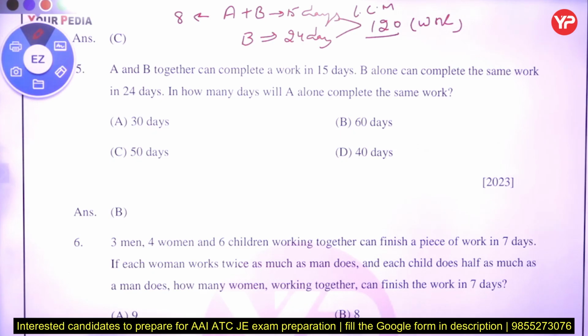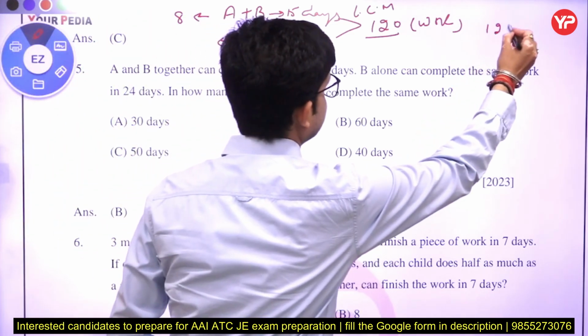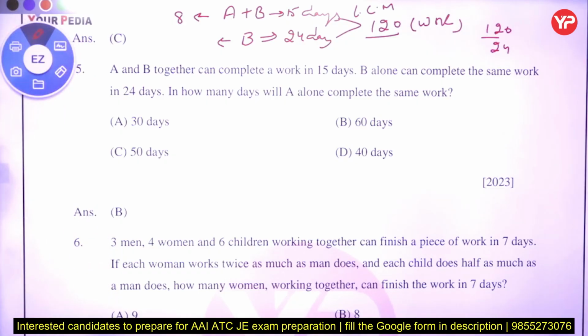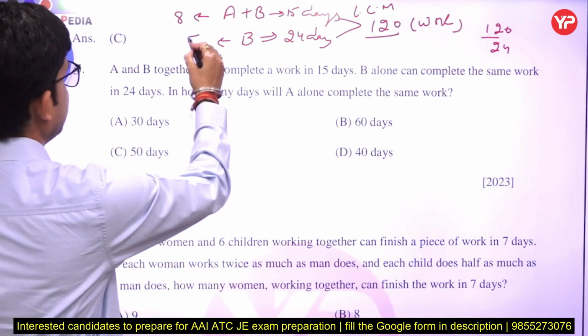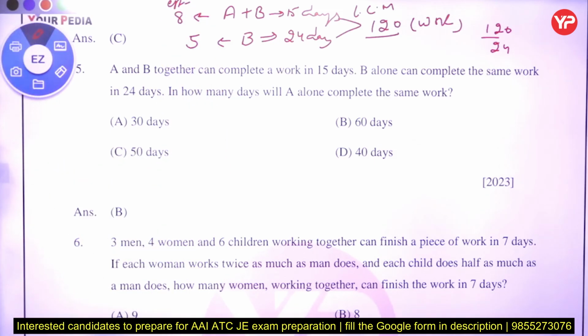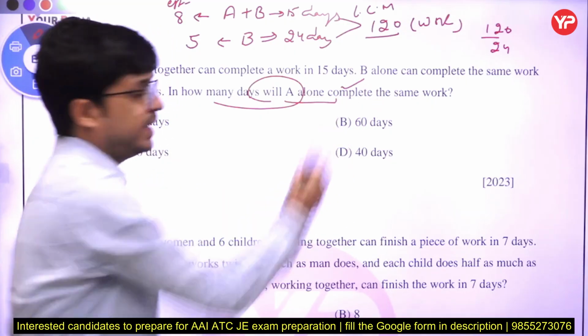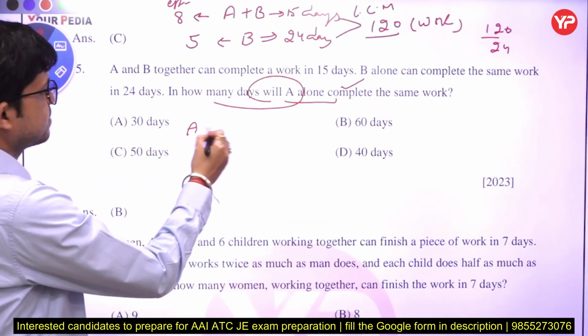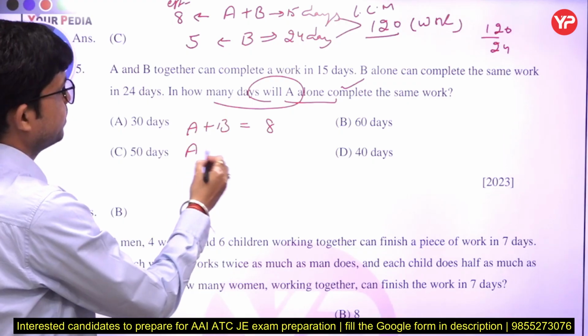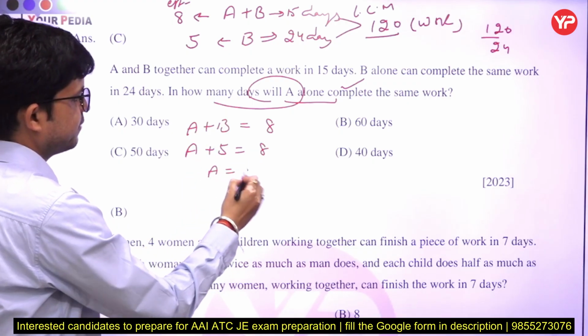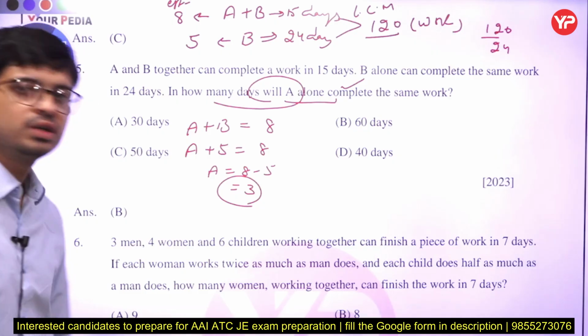Now what will be the B efficiency? So for B efficiency, divide 120 by 24. We get 5. So efficiency of B only is 5. So B completes how much work per day? That is 5. Now the question is asking in how many days A alone completes the work. We know that A plus B efficiency is 8 and B efficiency is 5. So what will be the A efficiency? We get A efficiency is equal to 3.